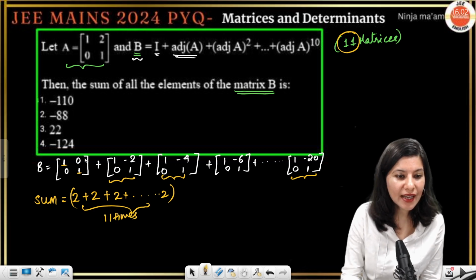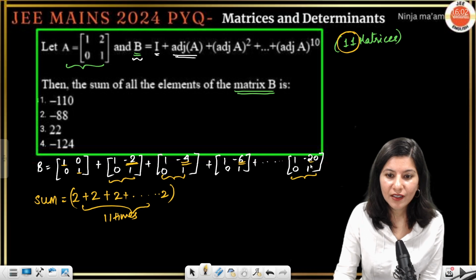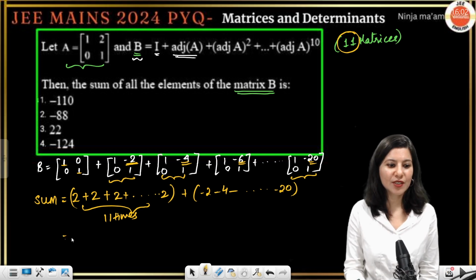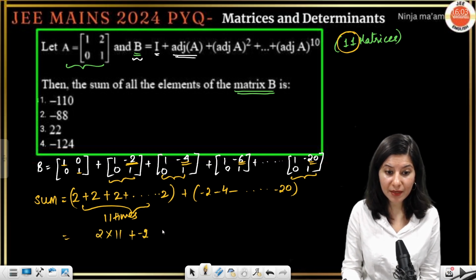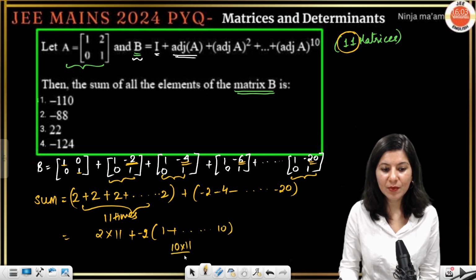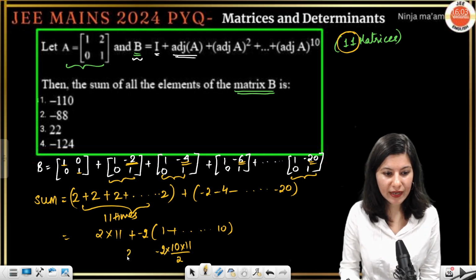And I have to understand that this element starts with -2, -4 and all the way up to -20. That's it. Now this is 2 into 11 plus, if you take -2 common, 1 plus 2 plus 3 all the way up to 10. So this is 10 into 11 by 2, n into n plus 1 by 2, minus 2 and 22.